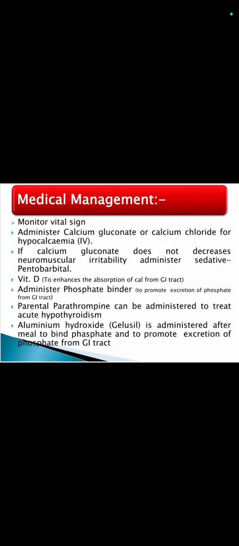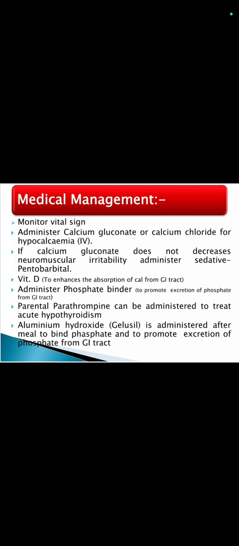Diagnostic evaluation: history collection, lab studies, physical examination to check PTH level. Medical management: monitor vital signs, administer calcium gluconate or calcium chloride for hypocalcemia. If calcium gluconate does not decrease neuromuscular irritability, administer sedative, vitamin D, and phosphate binder. Parenteral parathormone can be administered to treat acute hypoparathyroidism.